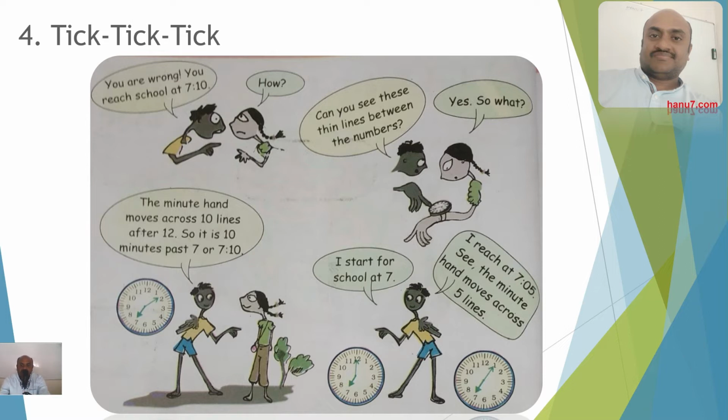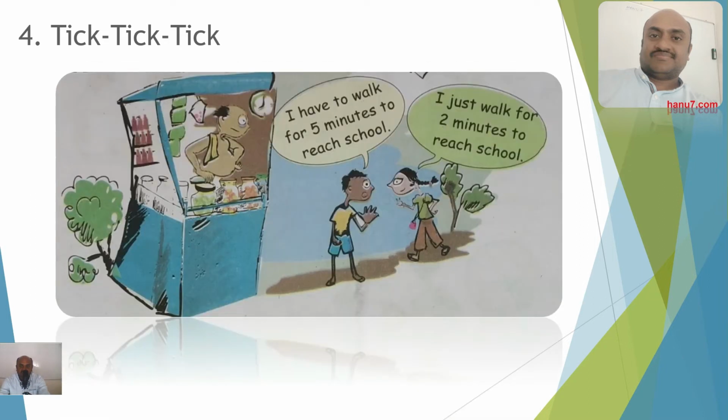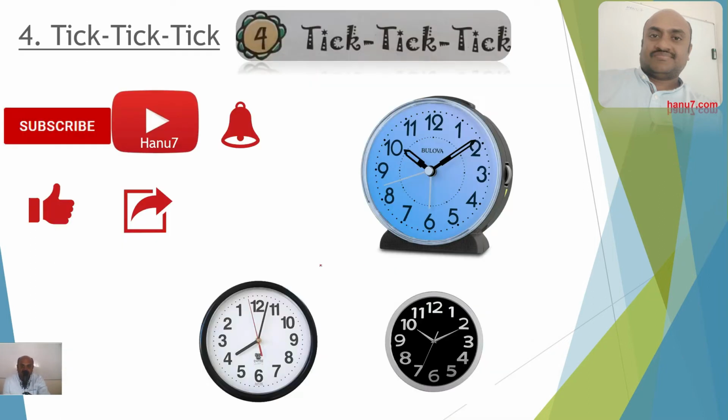So how can you say that it is 7:10? You can see in the first slide also, in this diagram, how many lines there are between 12 and 11. Of course, this clock is shown in a different way. This clock has 12, 1, 2, so on up to 11. Normally the clock looks like this only. This is the mirror image. And here you can see between 12 and 1 there are 5 lines, between 1 and 2 there are 5 more lines.